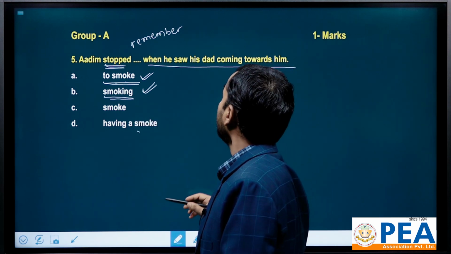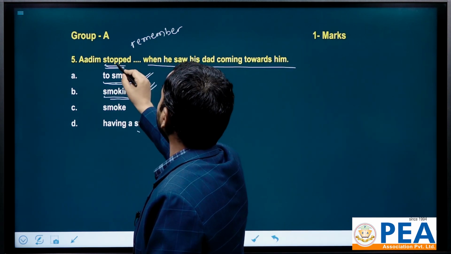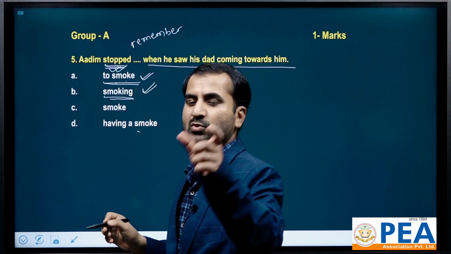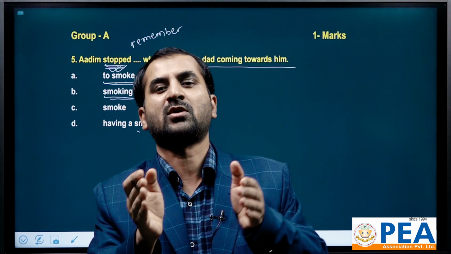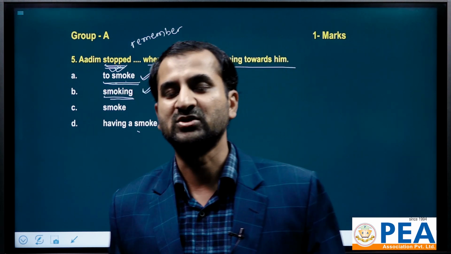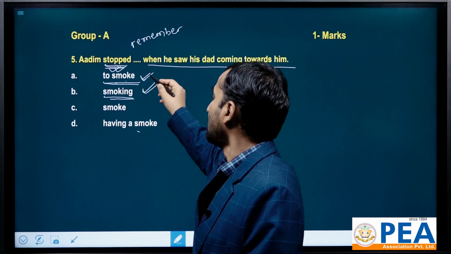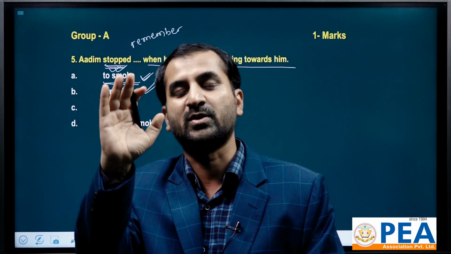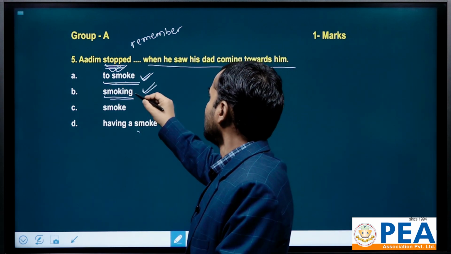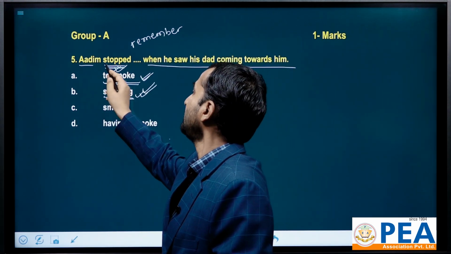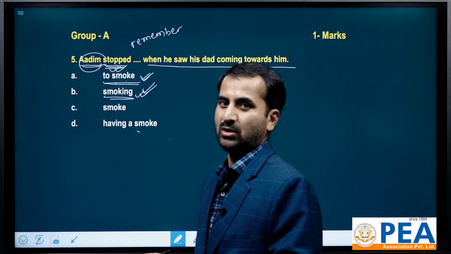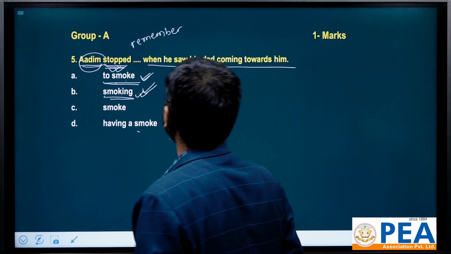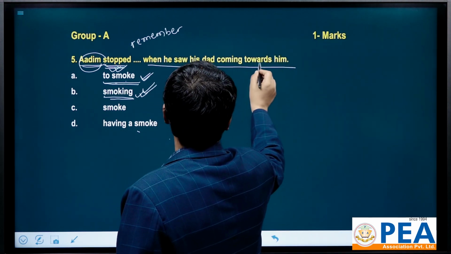But how to choose one between them? Here we need to understand when it shows a temporary stop. For example we are taking stop. When we have to show something that has been stopped for a temporary, transitory purpose, we use infinitive. And when we use stop to show something that has been stopped for a permanent purpose, there we use gerund. So here we see Adim is basically a character from the Bible, the first person of the world according to the Bible. Adim we also prefer to say Adam. Adim stopped when he saw his dad coming towards him.